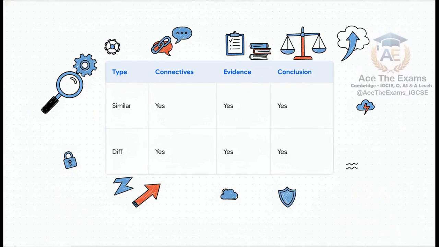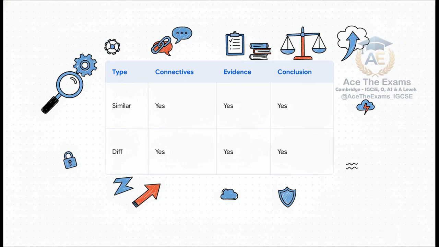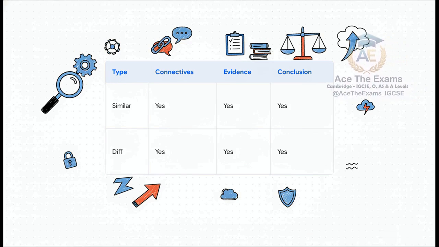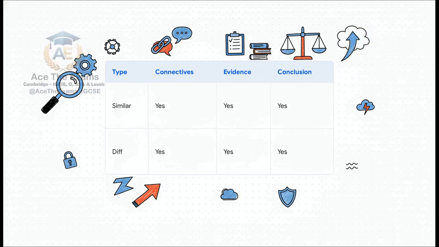And honestly, this is where the absolute hardest marks are won or lost. When you are asked to compare threats, let's say phishing versus farming, a top-tier analysis requires identifying both similarities and differences. You can't just do one. You absolutely must use comparative connectives, back up your points tightly with supporting evidence, and finally, draw relative importance conclusions. It's all about weighing the facts, not just mindlessly listing them.